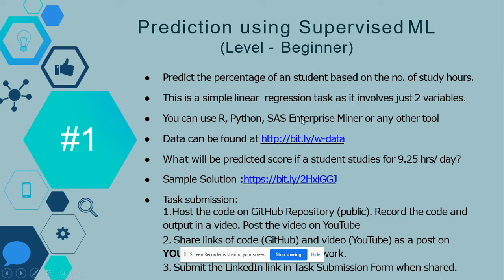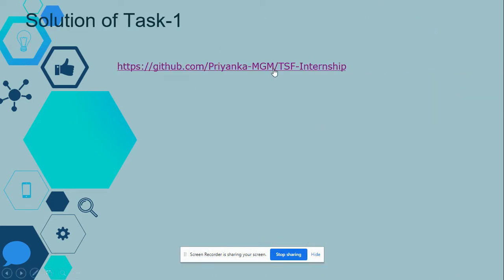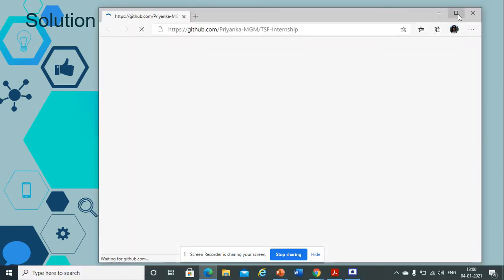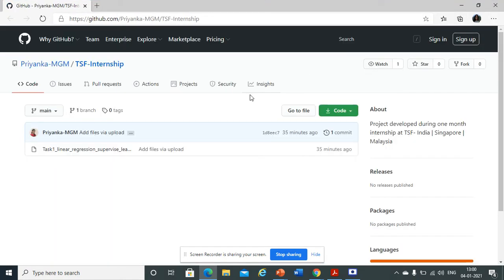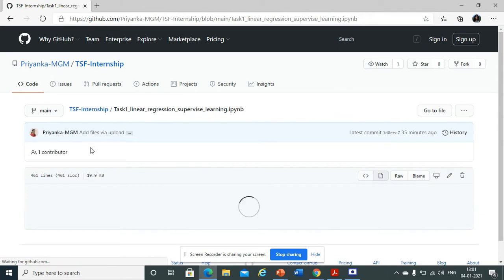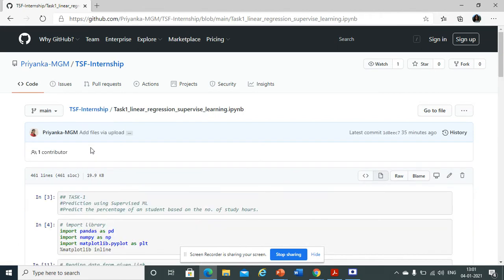Data was already provided through a URL link as shared, and a sample solution was also provided. It was required that you submit the solution of this problem statement as a public GitHub repository. So here is the solution for the task. Here you can see a GitHub repository representing the TSF internship program, and here is the solution of the first task, which was linear regression, supervised learning. So let's discuss the solution.